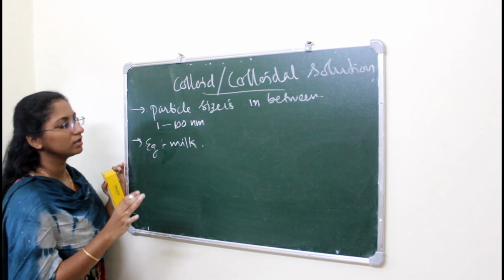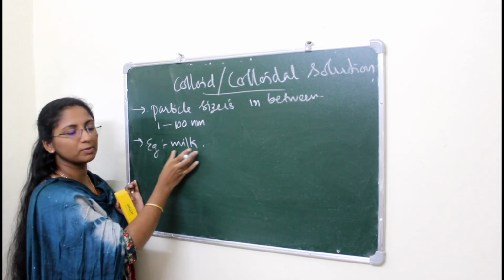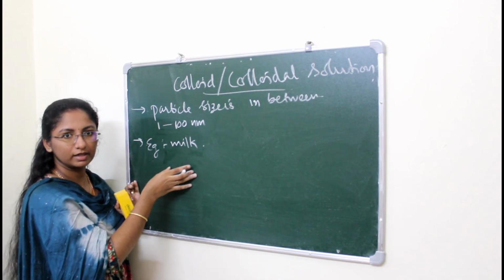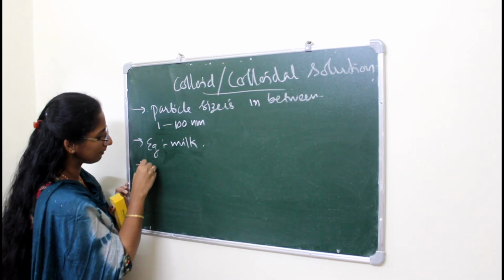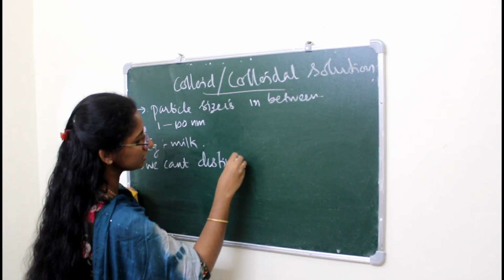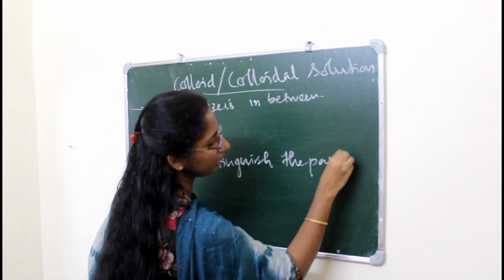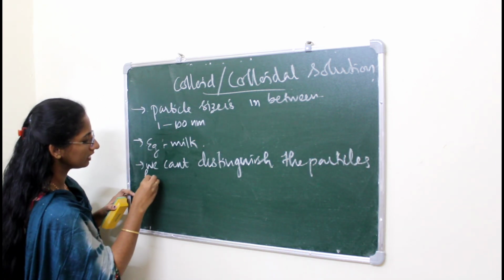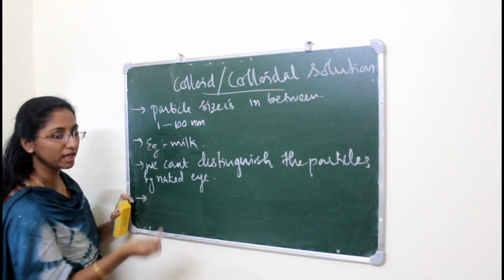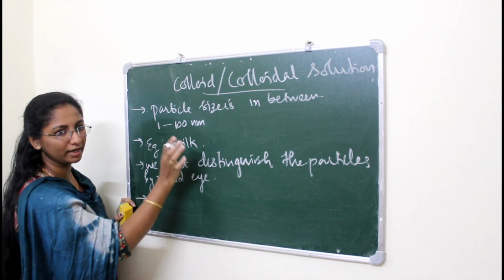Okay, so can we actually see the particles separately when we are observing this milk? We can't separately see the milk particles and water clearly, right? So we can't distinguish the particles by naked eye. Okay, so what is the case when we are passing a beam of light? Because the size of particle is in between 1 and 100 nanometer, right?